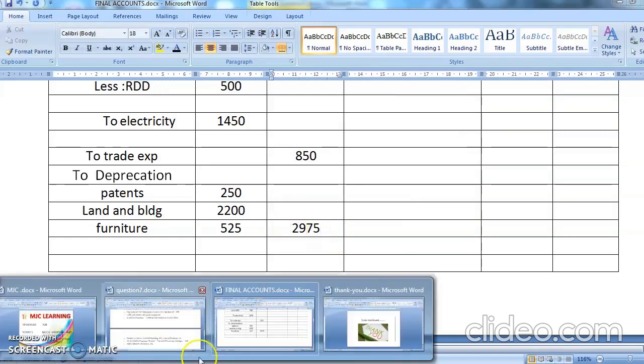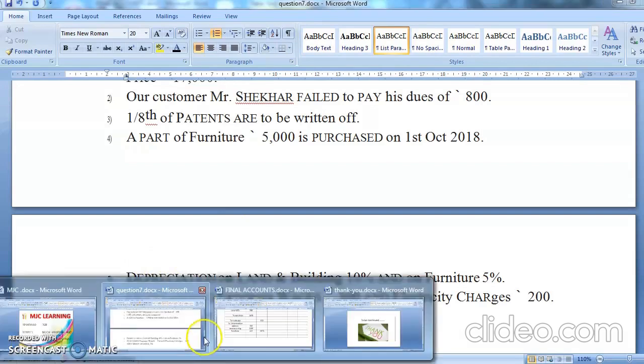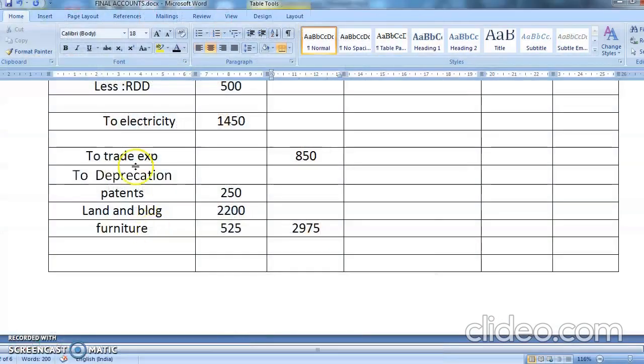Okay, students, depreciation will come every time. You have to understand it. Outstanding wages is 300 and electricity is 200. So outstanding means, as I have already told you, you have to add it. So first we'll do it here. Add outstanding.